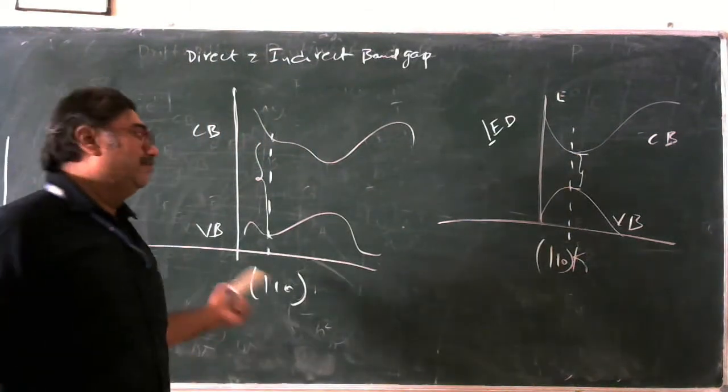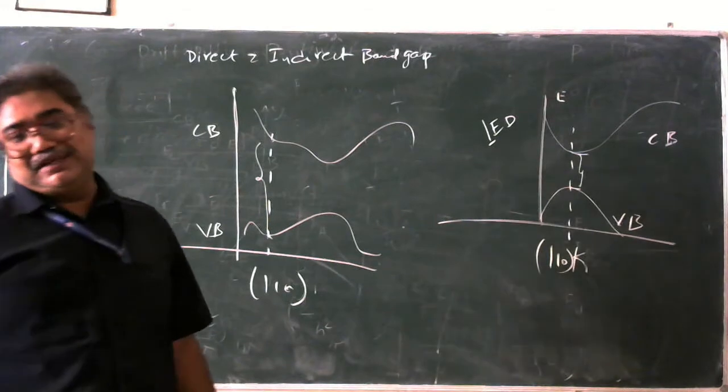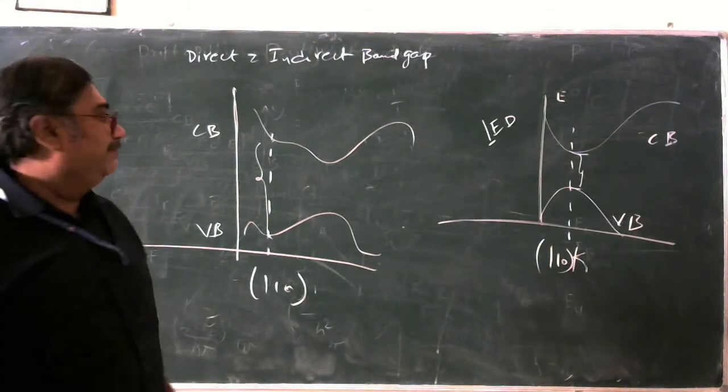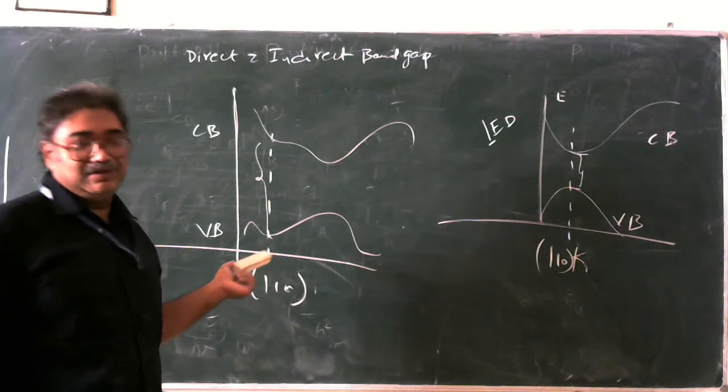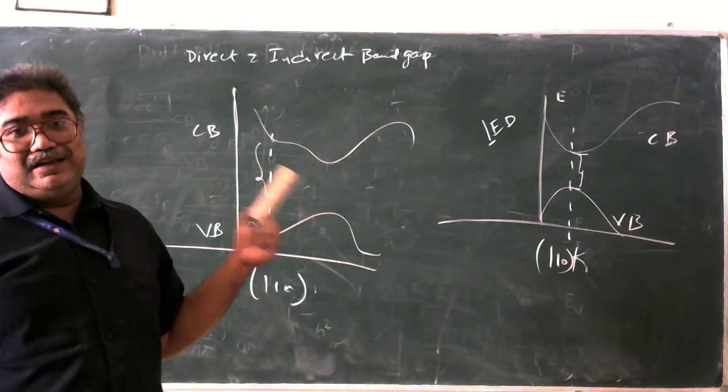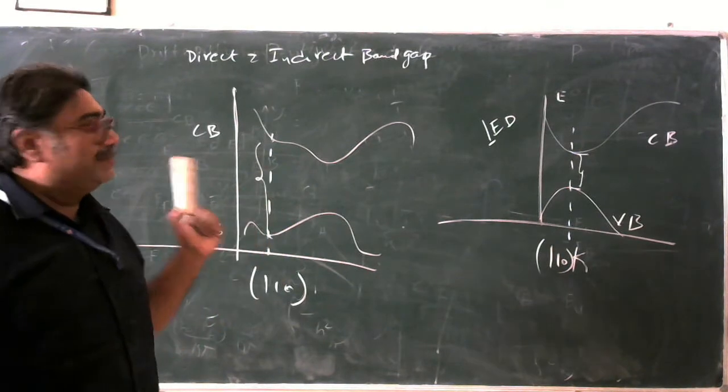And what is the best example for the other? Any normal PN junction diode made up of silicon or germanium for that matter. So any silicon which is going to produce this, we call it a PN junction diode of silicon. Anything which is going to produce light, we call it a light emitting diode. So that is the difference between direct band gap and indirect band gap.